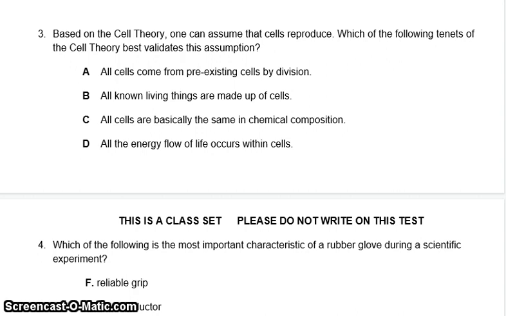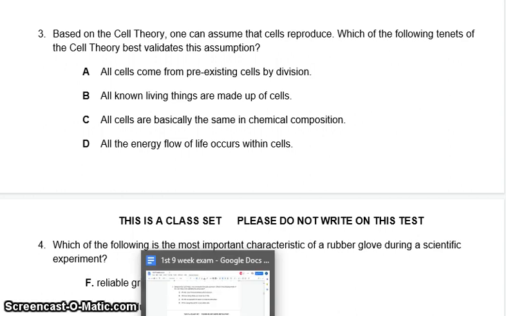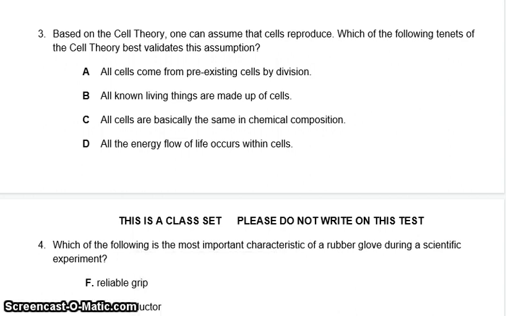Number 3. Based on the cell theory, one can assume that cells reproduce. Which of the following tenets in the cell theory best validates this assumption? A. All cells come from pre-existing cells by division. B. All known living things are made up of cells. C. All cells are basically the same in chemical composition. Or D. All the energy flow of life occurs within cells.